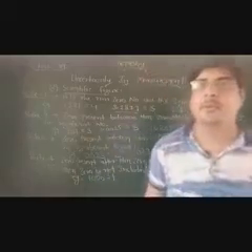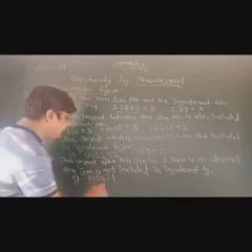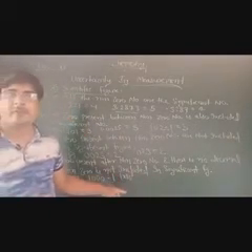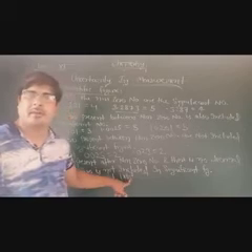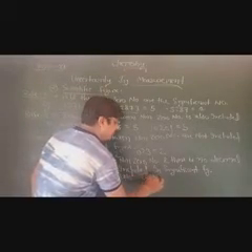You ask me, sir, why are these 0s not counted? Because in scientific notation, can't we write it as 1 into 10 to the power 3? In scientific notation, 1 into 10 to the power 3, so here the significant figure is only 1. In 200, there will be only 2 significant figures... I mean, only 2 is significant.